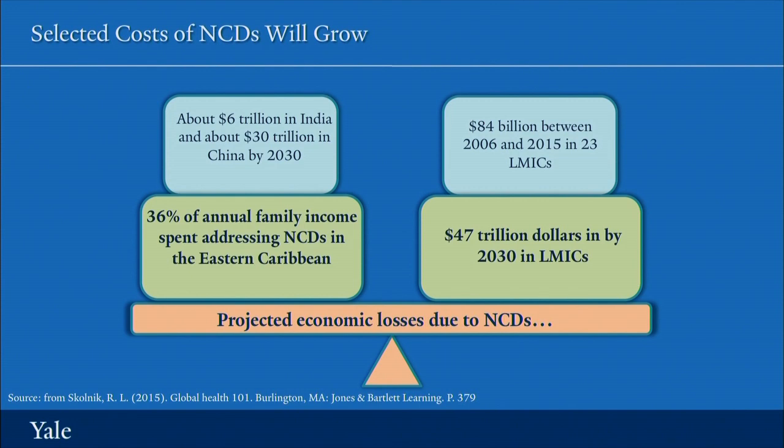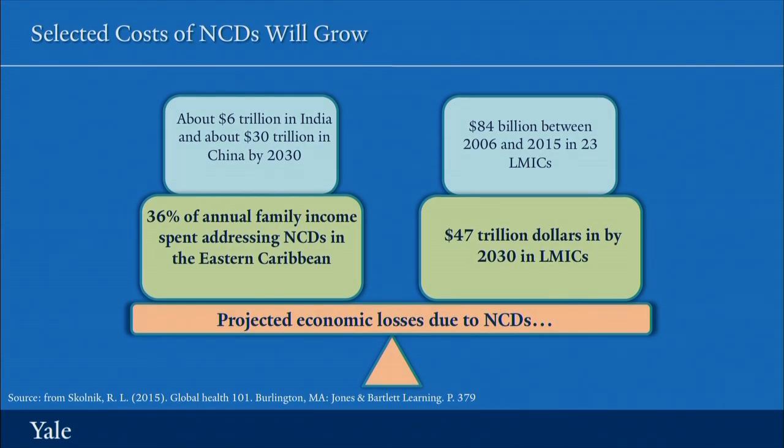One suggested that between, I think, 2015 and 2030, India could face $6 trillion and China $30 trillion of economic losses attributable to the burden of non-communicable diseases. Another suggested that when one looked broadly between 2006 and 2015 at 23 different low and middle income countries, they would face $84 billion of economic losses attributable to NCDs.